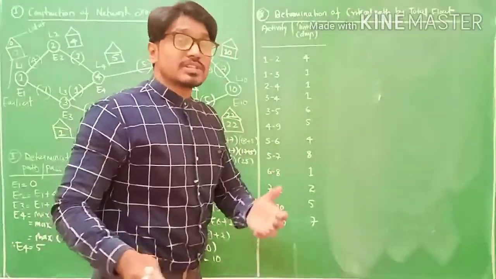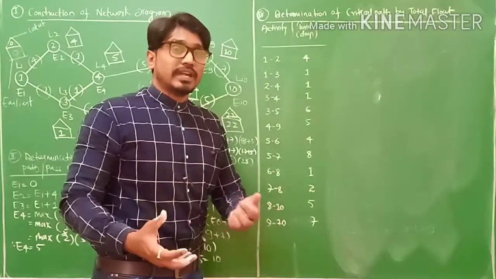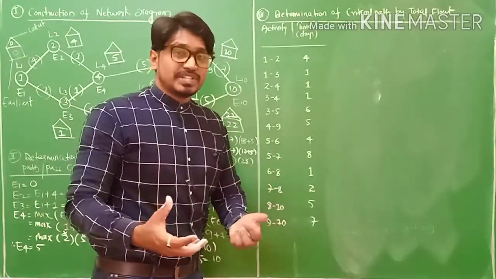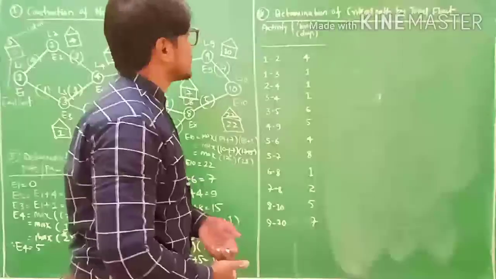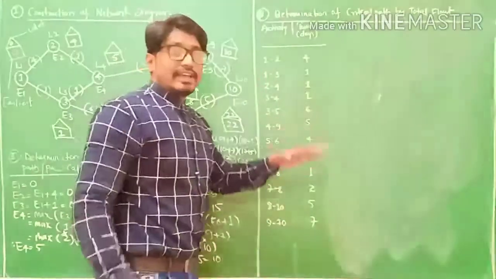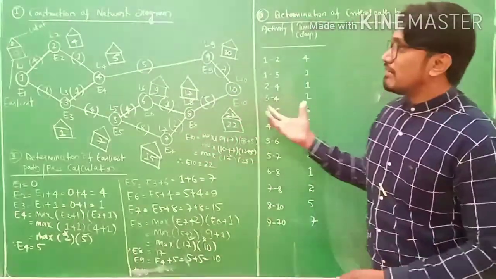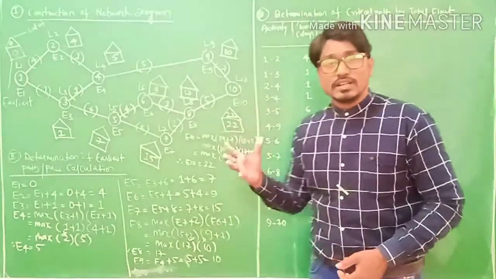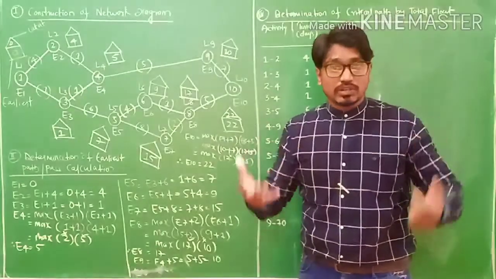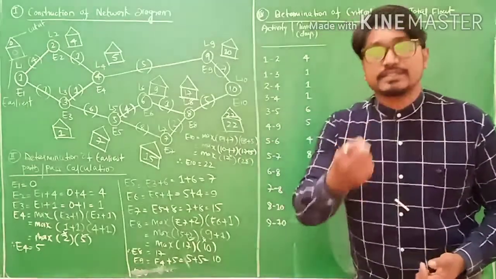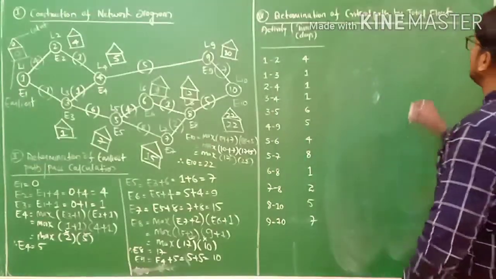Okay, you will get 2 mark questions: What do you mean by critical path? What do you mean by total float? What do you mean by activity? Draw a picture, give an example, explain by diagram. So many questions are there. I am explaining as and where it is coming, one by one. All this is the jargon of construction of network diagram, networking and scheduling of your particular job. Right now, we'll find out the total float.